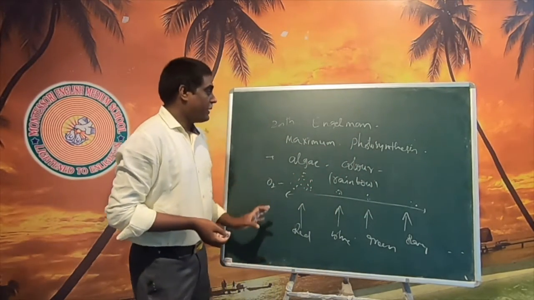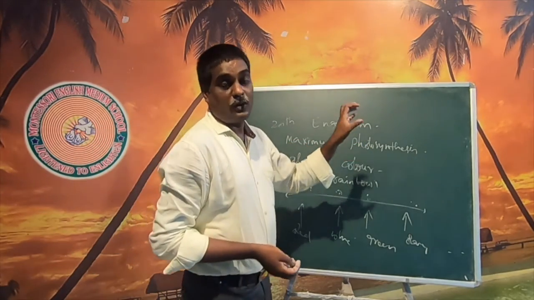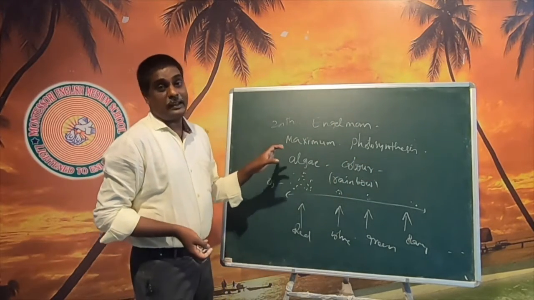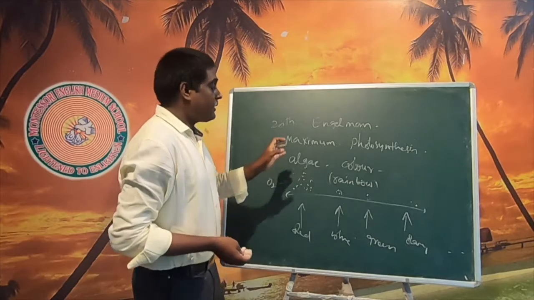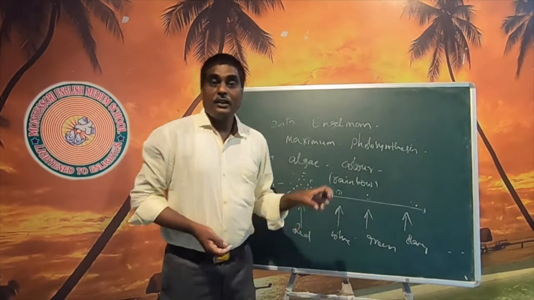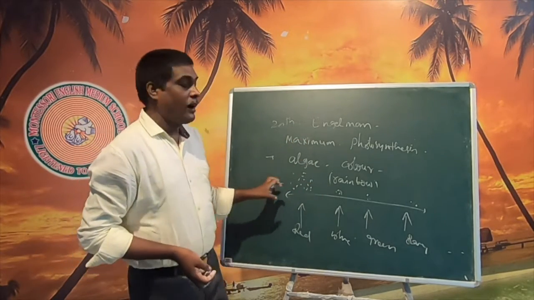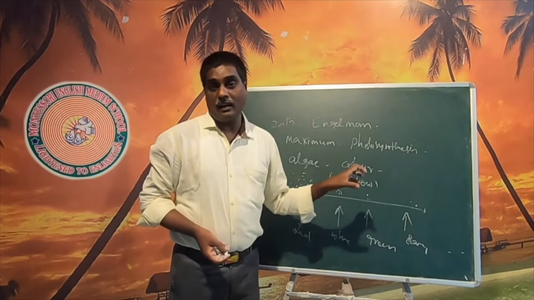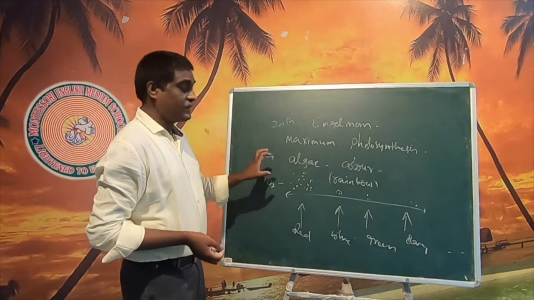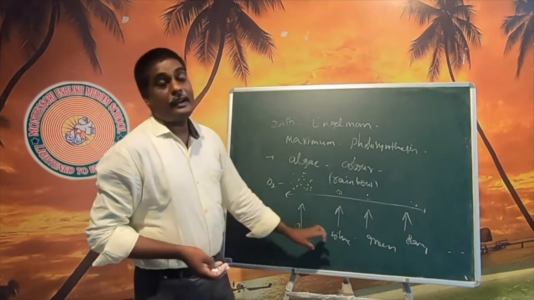By this experiment, Engelmann identified the maximum rate of photosynthesis. He took one algae and exposed it to different color substances, and after that he kept oxygen sensitive bacteria near the algae. He found that the oxygen sensitive bacteria were more crowded in the illumination near the red and blue.